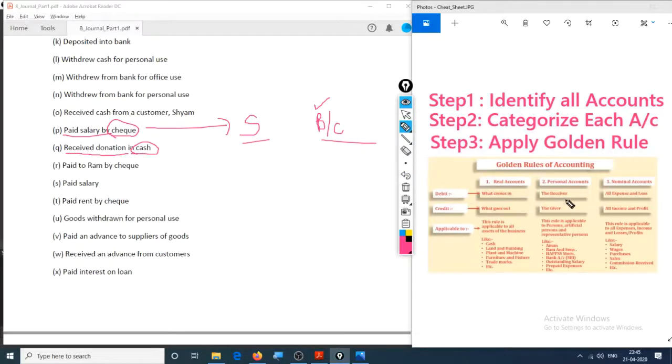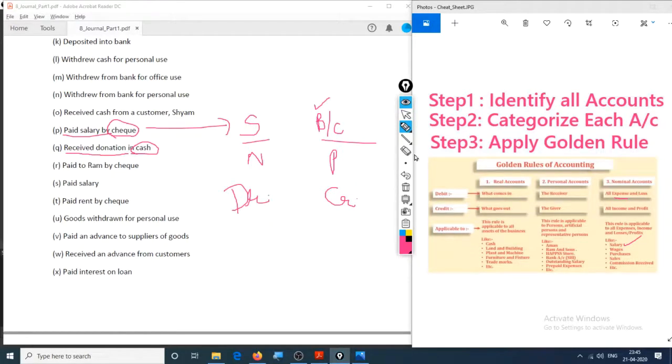So bank is a personal account. Bank has given the money, so bank is the giver and is credited. And salary, as it is an expense, is a nominal account. All expenses and losses, like salary you can see right here, are debited.